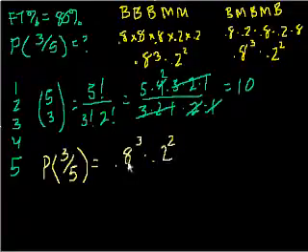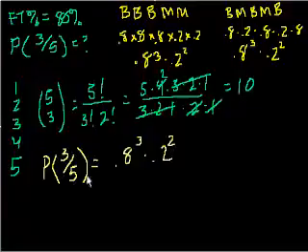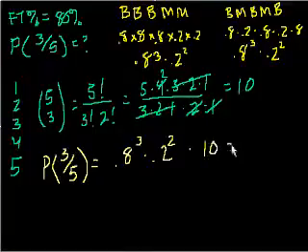I make 3, miss 2, and then times the total number of combinations. Each of these has a probability of this much, and then there are 10 different arrangements that I could make. There are 10 different ways of getting 3 baskets and 2 misses. So times 10, and what does that equal?